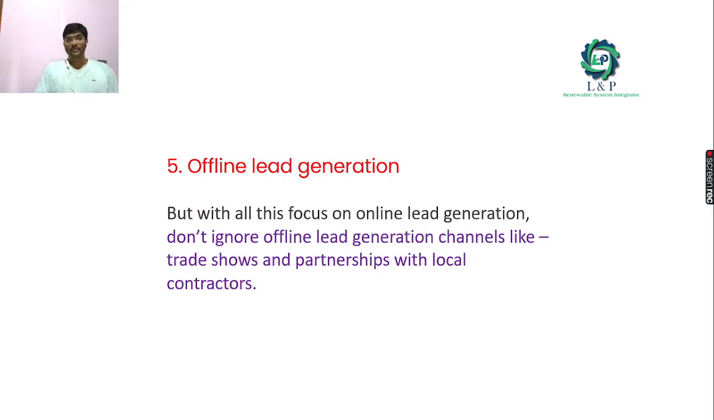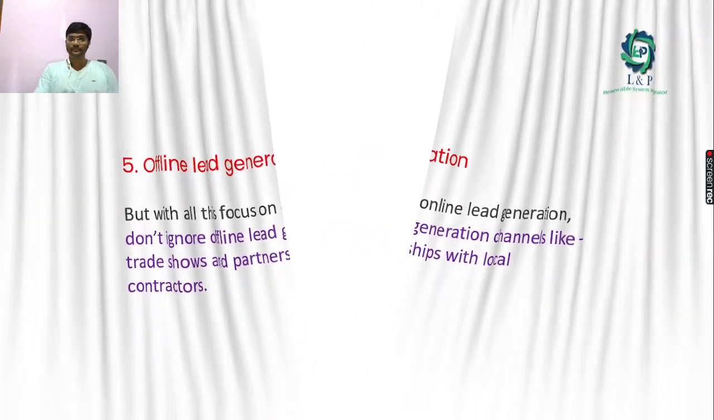And the most important thing: nowadays, since everything is getting into online, it doesn't mean that we should not go for offline lead generation. So don't ignore offline lead generation. Likewise, you can attend trade shows. You can have a partnership with local contractors, so that we can generate leads offline as well.